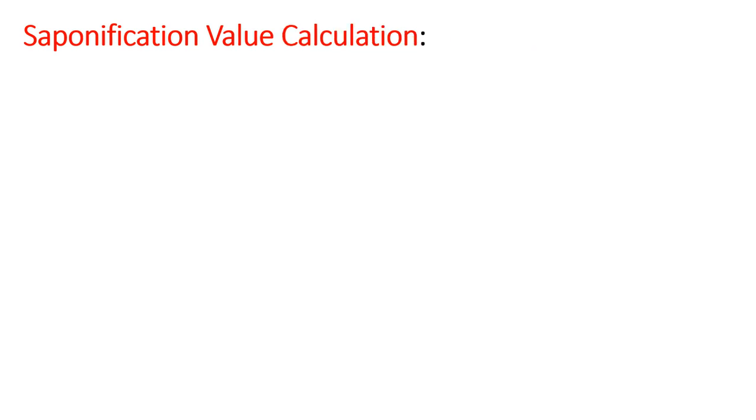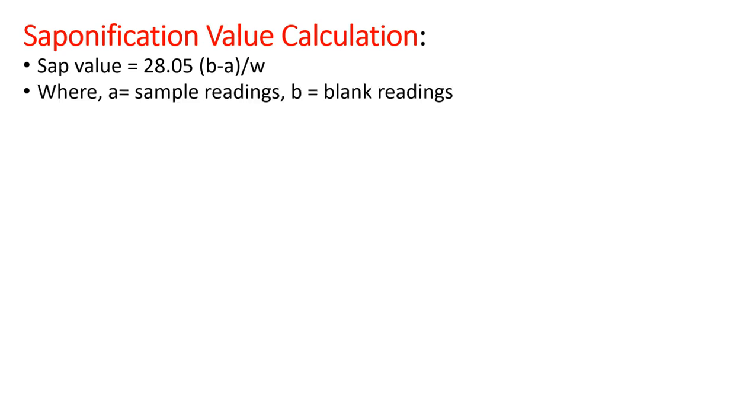Now about the calculation of saponification value. The sap value is calculated by a simple formula, which is 28.05 multiplied by (B minus A) divided by W, wherein B is the burette ml of the blank, A is the burette mL of HCl for the sample, and W is the weight of oil required.